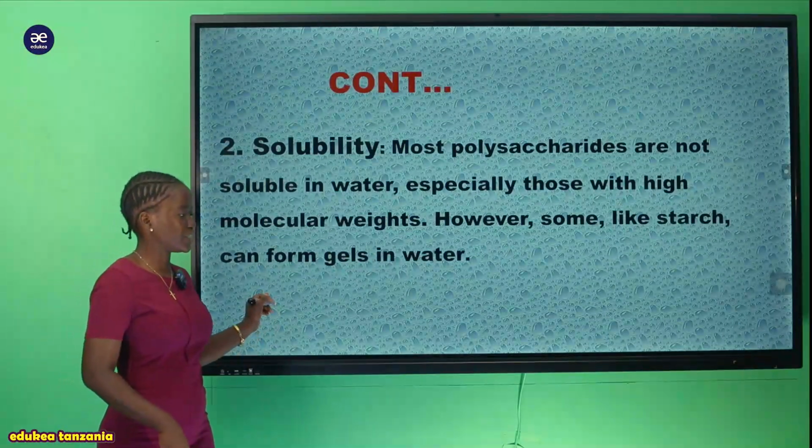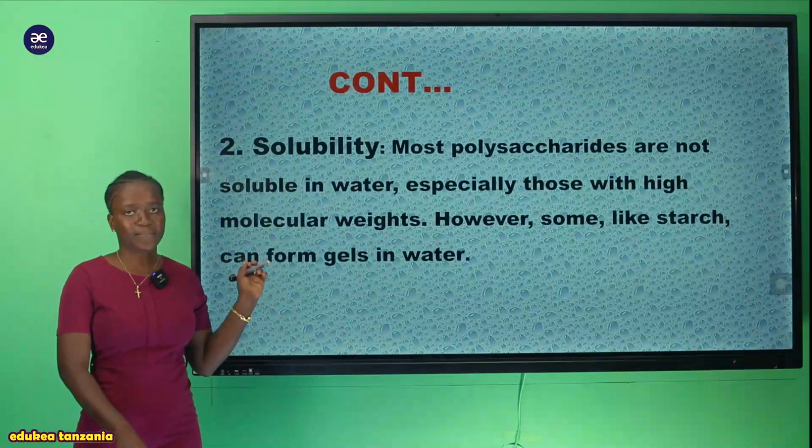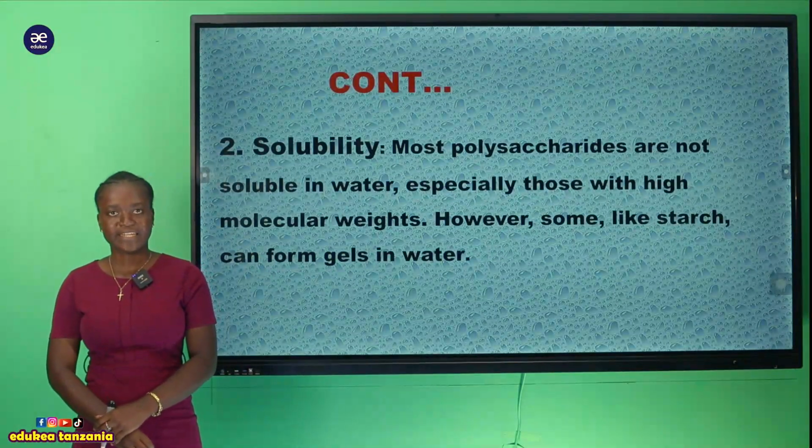So that is all about the properties of the polysaccharide. That is the second property of polysaccharide.